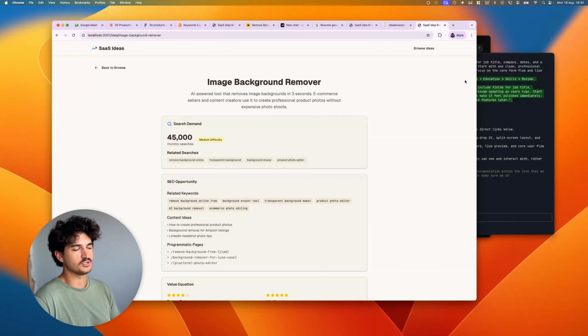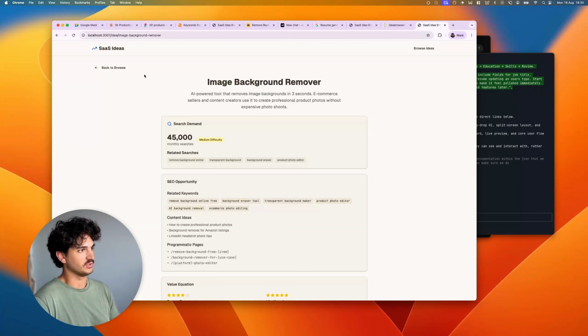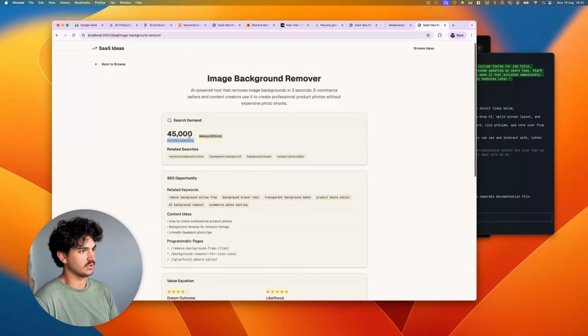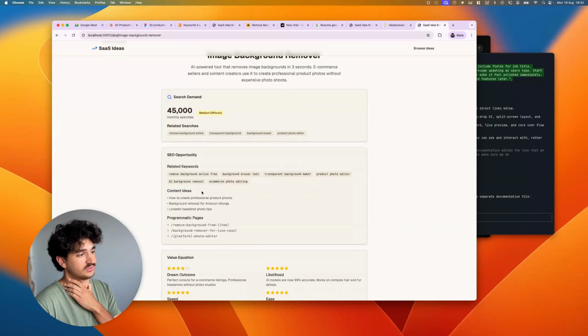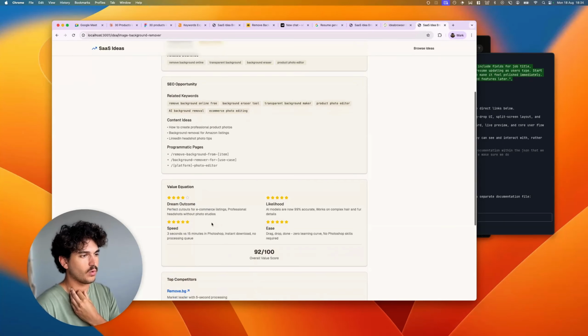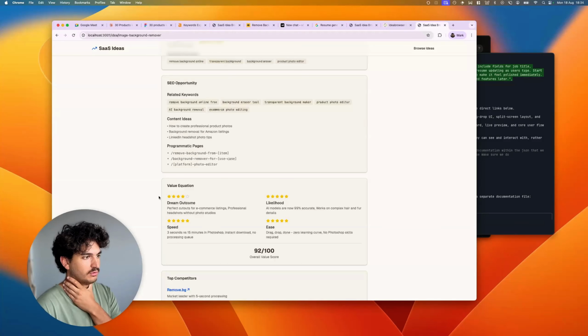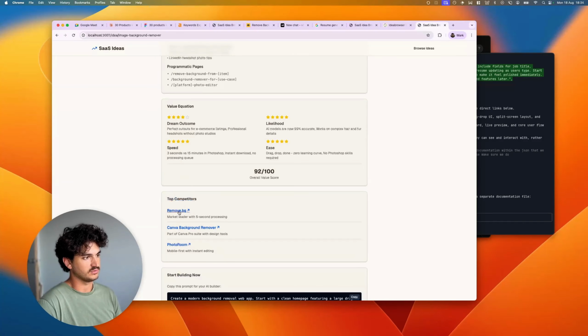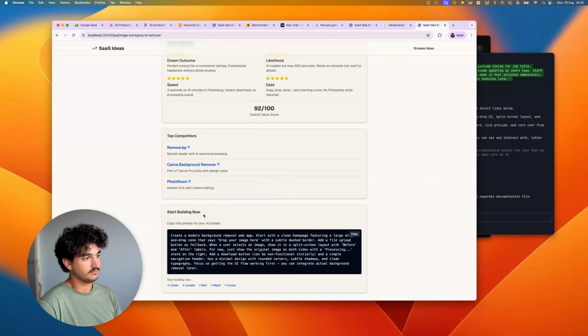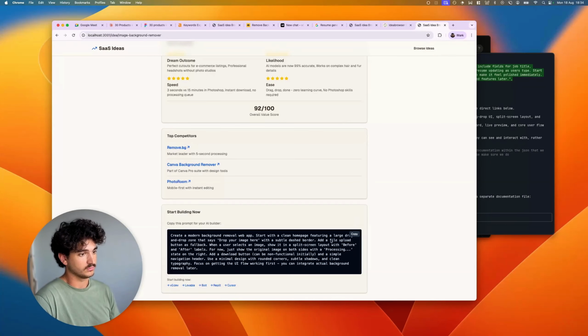Okay, so we're slowly trucking on from the announcement. So here's what we've got. We've got our search volume here, which I haven't populated yet. We've got SEO opportunities, so we've got related keywords, content ideas, programmatic pages. We've got the value equation, so like how valuable is this tool? If we look through the dream outcome, likelihood, speed, and ease, then we're getting an overall score that is a good frame to look at things through. We've got top competitors that you can go and have a look at. And last but not least, start building now, copy the prompt, go to your favorite builder and get started with this. So I think that's a nice touch there.